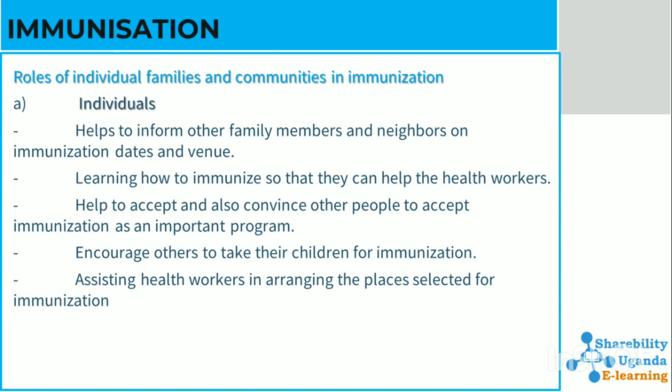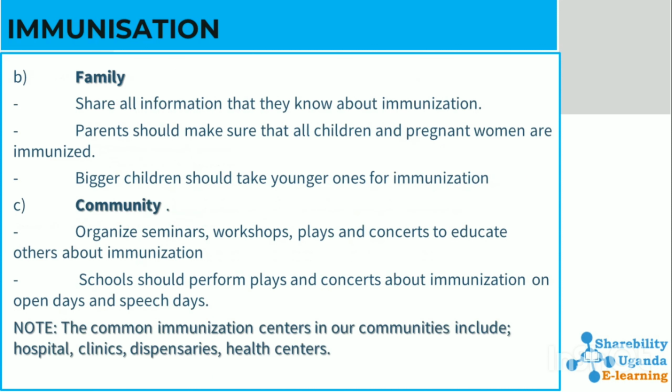Roles of individuals, families and communities in immunization. We shall begin with individuals. What are the roles of individuals in the immunization process? Individuals help to inform other family members and neighbors about the immunization dates and venue, learn how to immunize so that they can help health workers, and assist health workers in arranging the places selected for immunization.